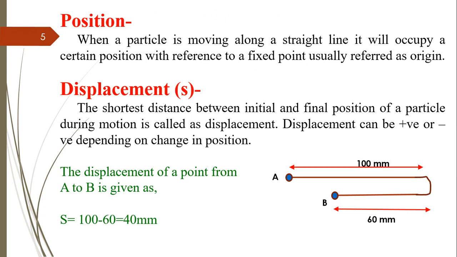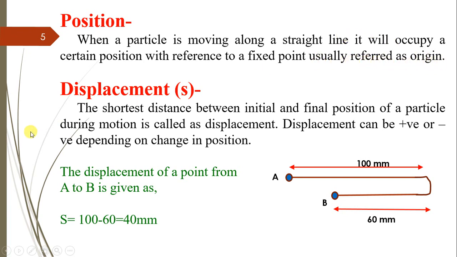Now whenever we want to study the analysis of an object with respect to moving condition, there are a few important terms that we should know. The first term is position. When a particle is moving along a straight line, it will occupy a certain position with reference to a fixed point, usually referred to as the origin.